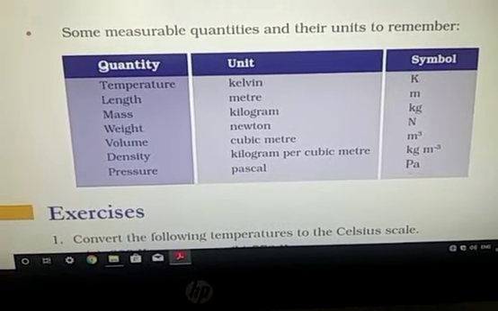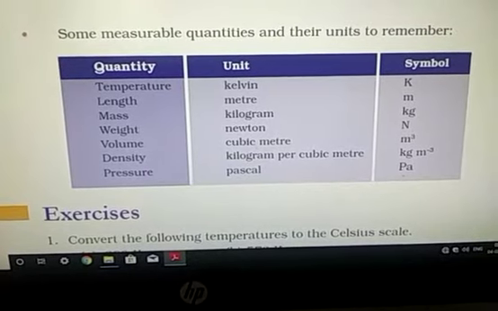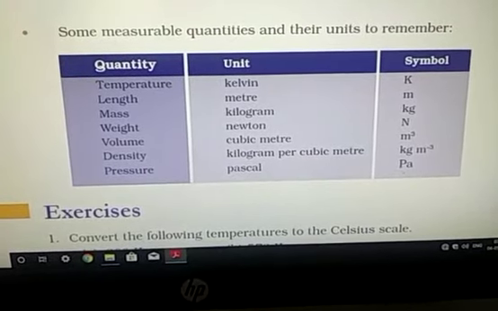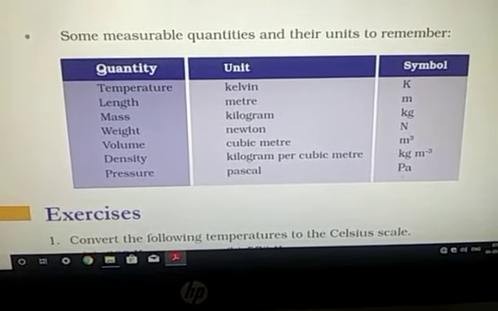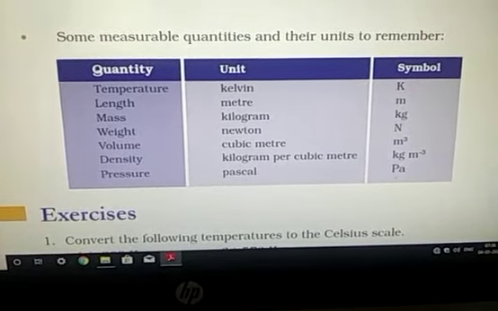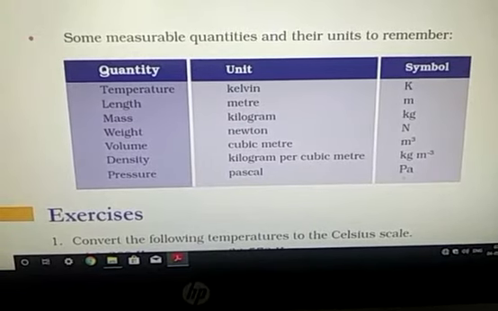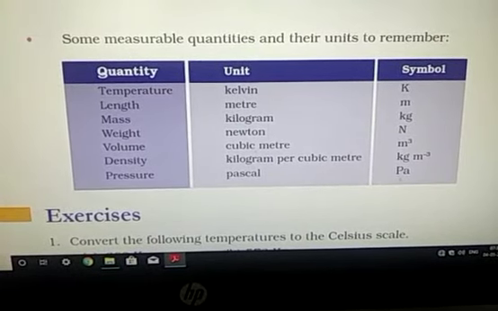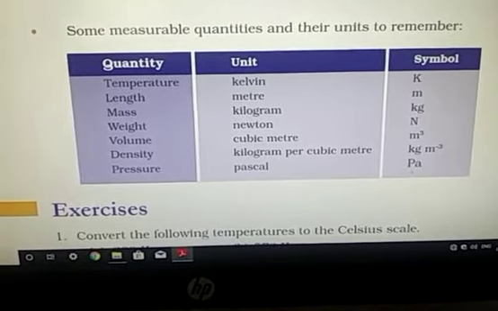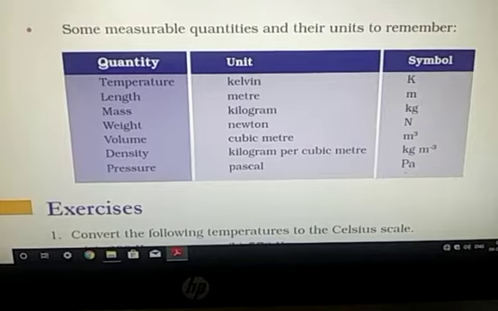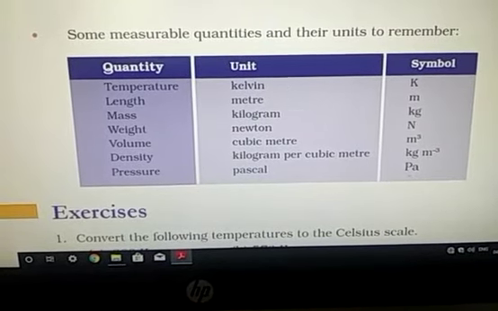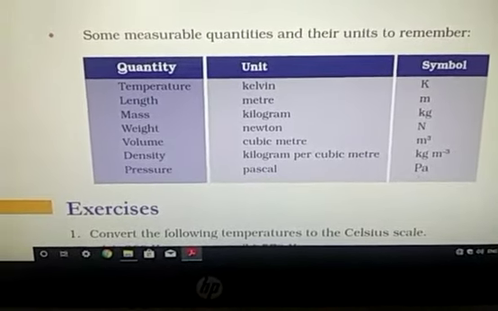Temperature, unit is Kelvin, symbol is K. Length, unit is meter, symbol is m. Mass, unit is kilogram, symbol is kg. Weight, Newton. Force, also, symbol is N. Volume, cubic meter. Density, kilogram per cubic meter. Pressure, Pascal, Pa. Out of these, you have read many in your previous classes also.